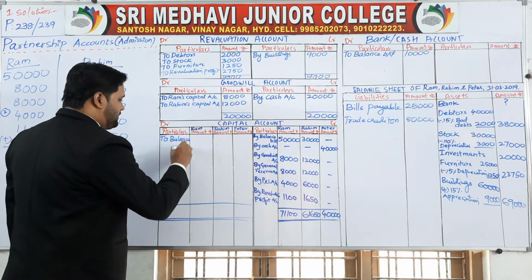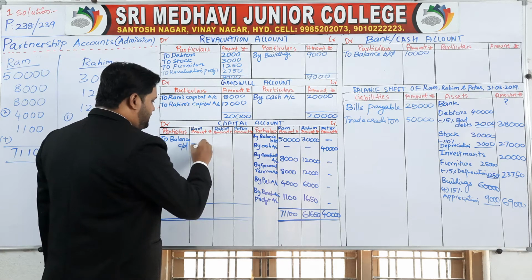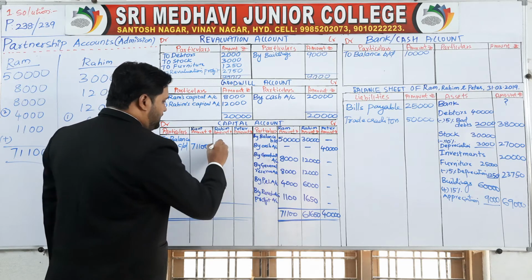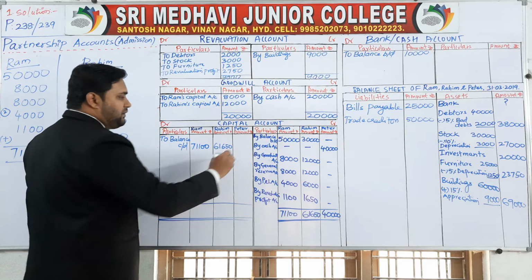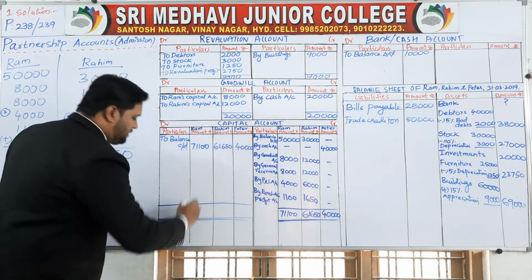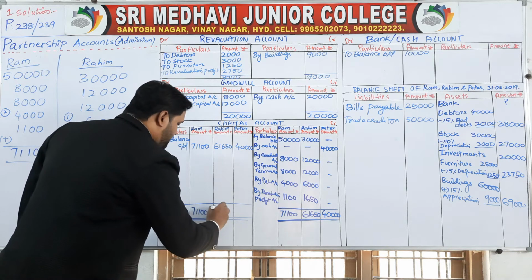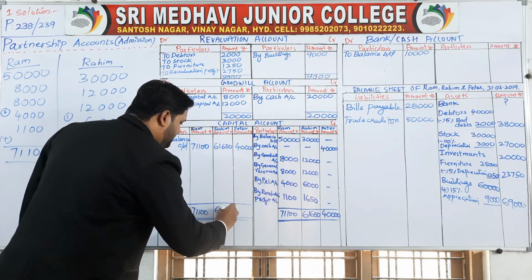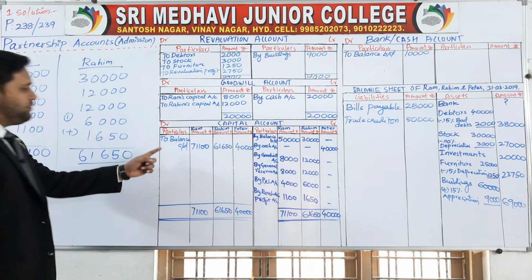Right here, to balance carry down. How much for Ram? 71,100. Here 61,650, and for Peter 40,000. Now here also write the same 71,100, 61,650 and 40,000. Now to balance carry down.